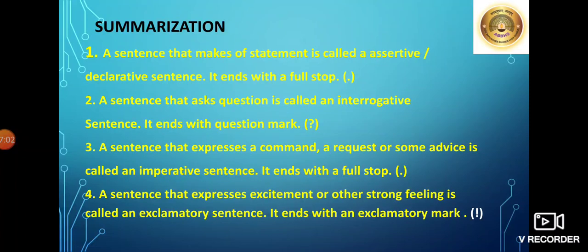Now let's summarize what we have learned. A sentence that makes a statement is called an assertive, declarative sentence. It ends with a full stop. A sentence that asks a question is called an interrogative sentence. It ends with a question mark. A sentence that expresses a command, a request, or some advice is called an imperative sentence. It ends with a full stop. A sentence that expresses excitement or other strong feeling is called an exclamatory sentence. It ends with an exclamatory mark.